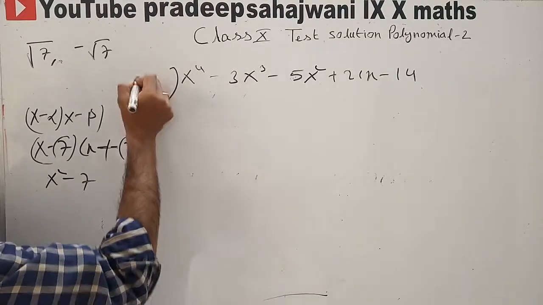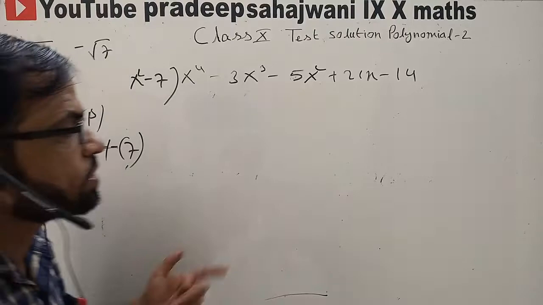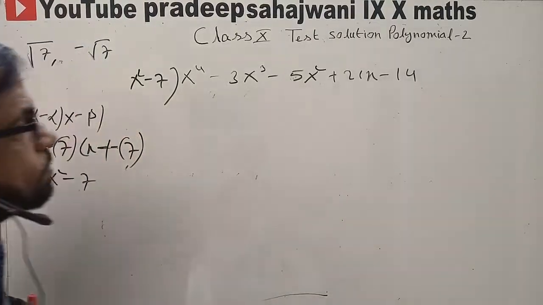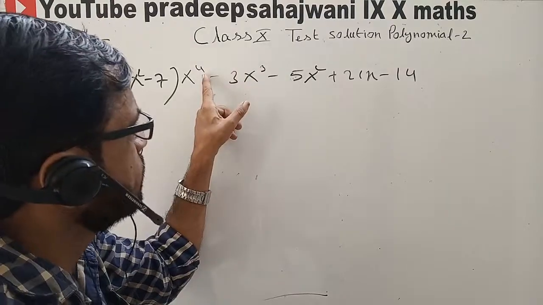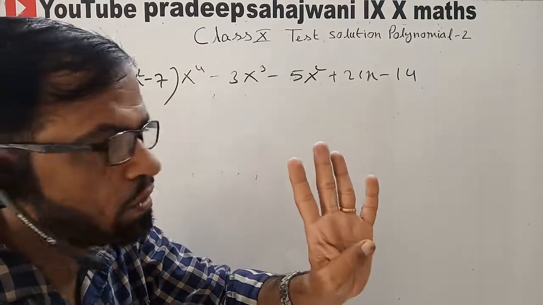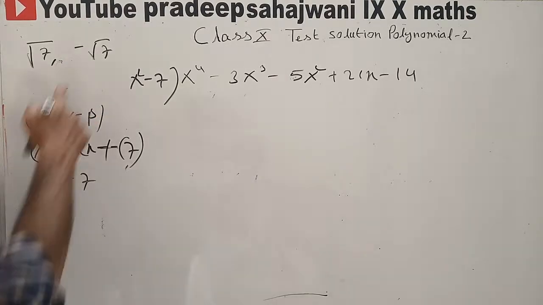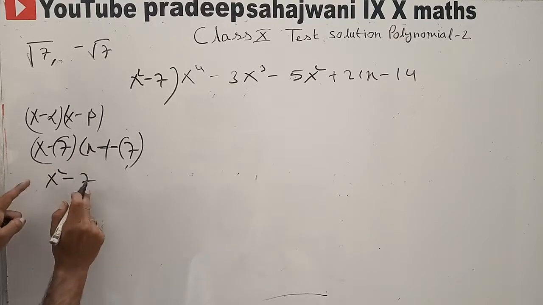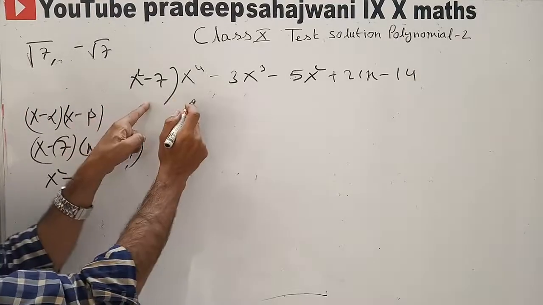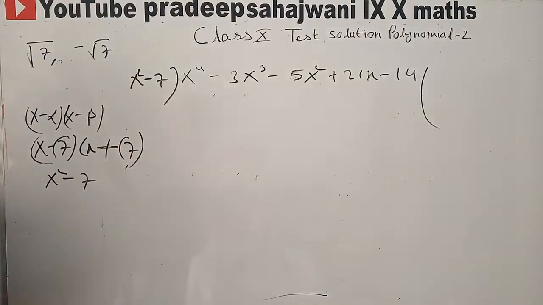So we will divide. What is the concept of this question? See, don't see only the solution. Why we are dividing? What is the motive? This is the polynomial having degree 4, so it means it has 4 zeros. So two zeros are given, root 7 and minus root 7. With the help of this product, we found x minus root 7, x plus root 7, x square minus 7. By dividing this one, we will get the quotient and factorize it and find out the remaining zeros.